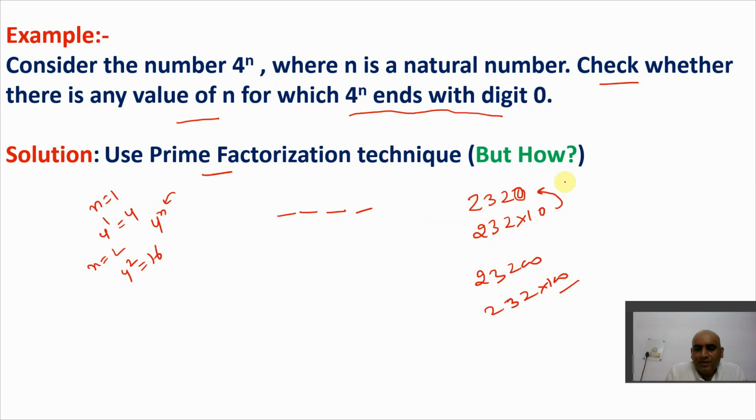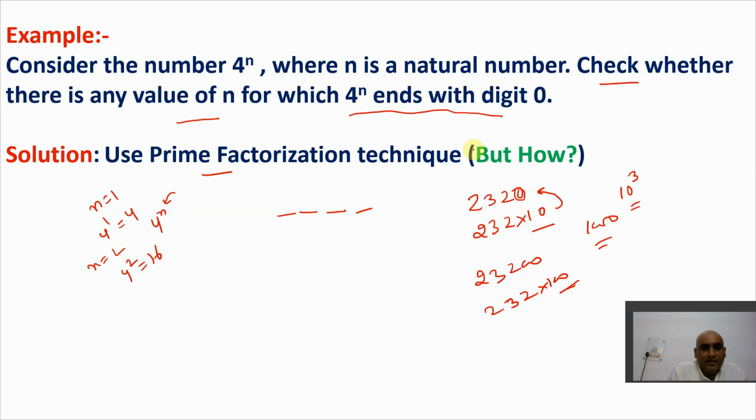So for a number to have digit 0 in the end, it must be multiplied by 10, or by 100, or by 1000, whatever it is, any power of 10, right? 10, 100, 1000, 10,000. Then automatically in that particular number, 0 will always be there in the end. That is for sure, because you are multiplying by 10, 100 like this.